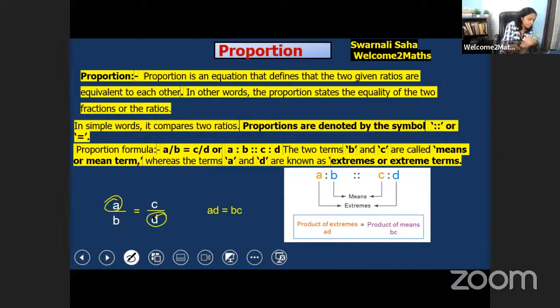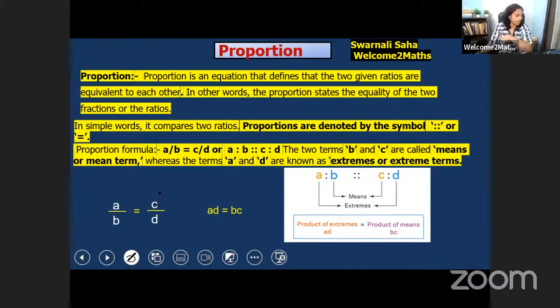Whenever we multiply A and D, the value we get is equal to the value we get by multiplying B and C; they are the same. A into D is equal to B into C. That's all. You have to remember this, and let's solve some questions. By solving some questions, you will understand more. So remember this: AD is equal to BC, product of extremes is equal to product of means.